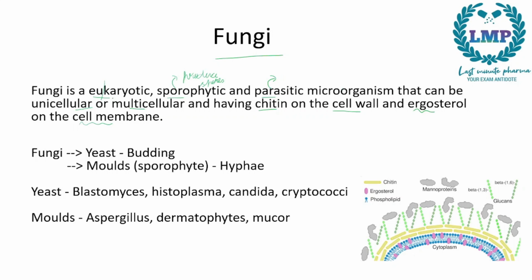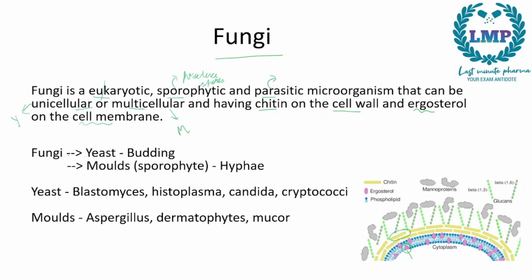Now they can be either unicellular or multicellular. The example of a unicellular fungi would be yeast, and multicellular is a mold. They have chitin in their cell walls and ergosterol in the cell membrane. If you look at this picture over here, the yellow color, this layer right here, is chitin, and the pink one on the inside, this is the ergosterol. So chitin in the cell wall, and in the cell membrane we have ergosterol.